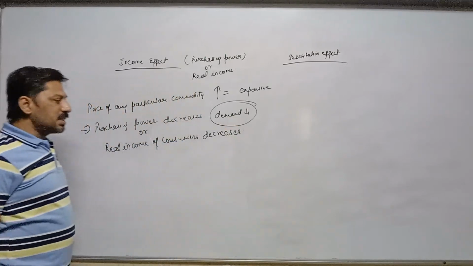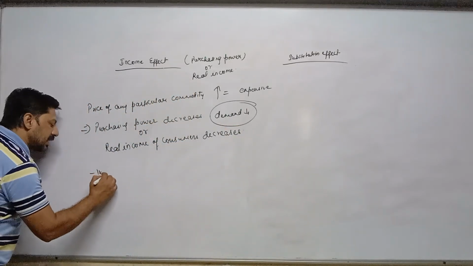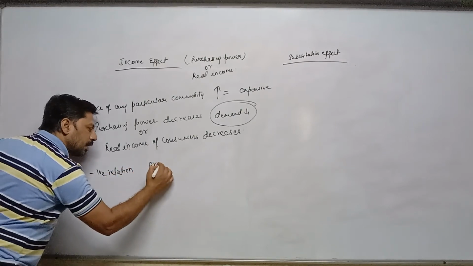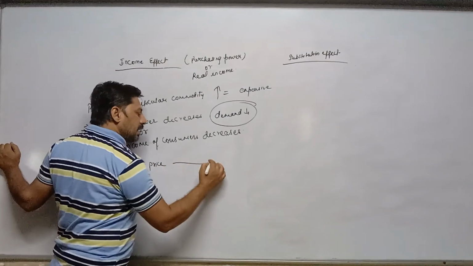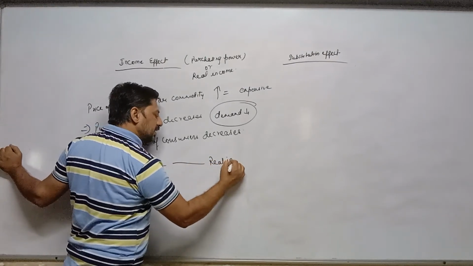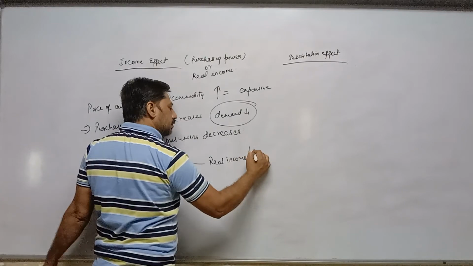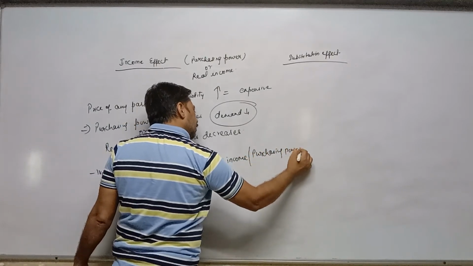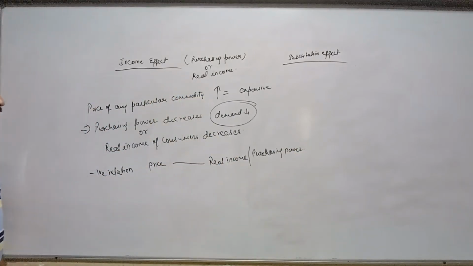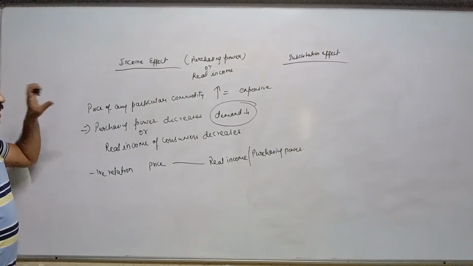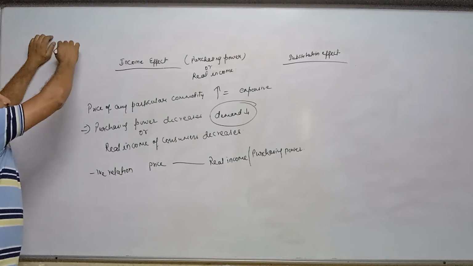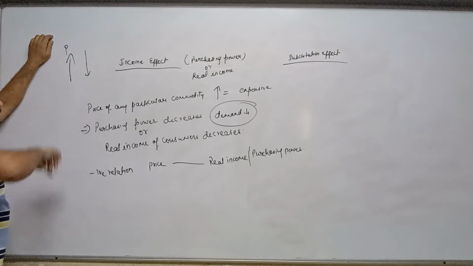It means there is a negative relation between price and real income. Real income, once again, is purchasing power. In this topic, I have not discussed the monetary income of the consumer. We are discussing only how consumers will react when price increases or decreases.